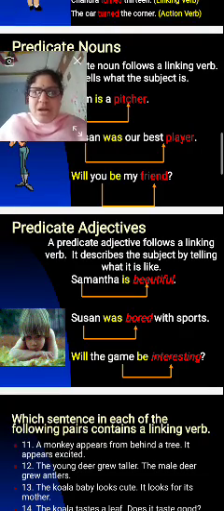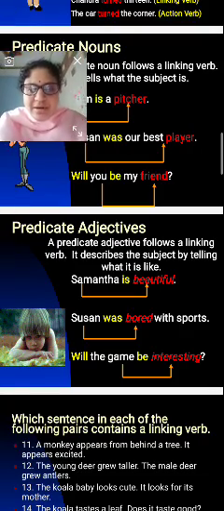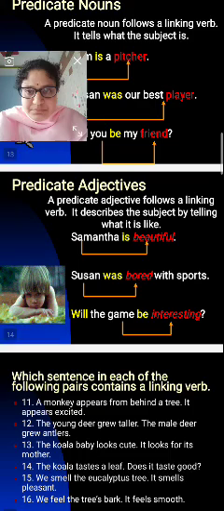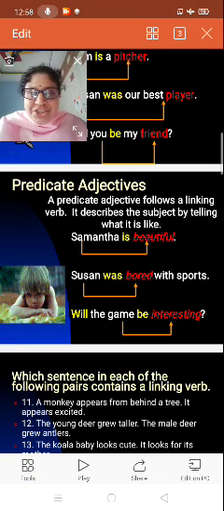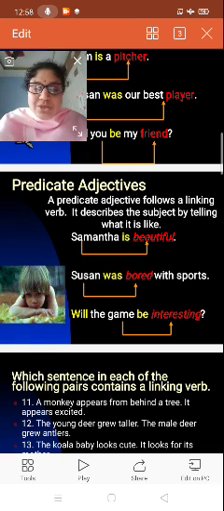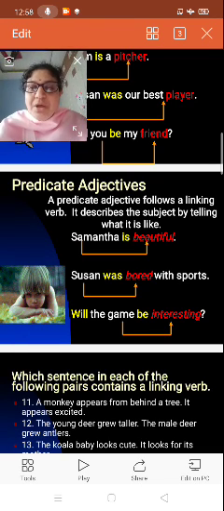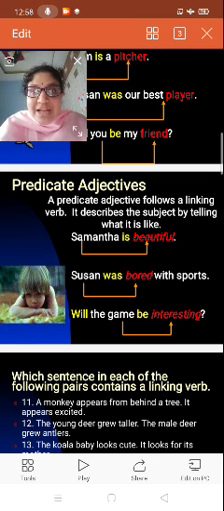Here we have seen the predicate noun, and now predicate adjectives. A predicate adjective follows a linking verb. It describes the subject by telling what it is like. So the predicate adjective is also connected with the linking verbs, and it also shows the subject by telling what it is like.